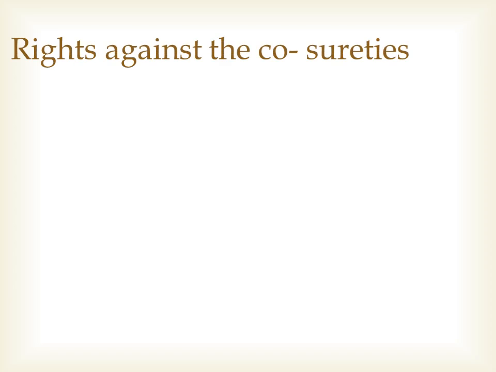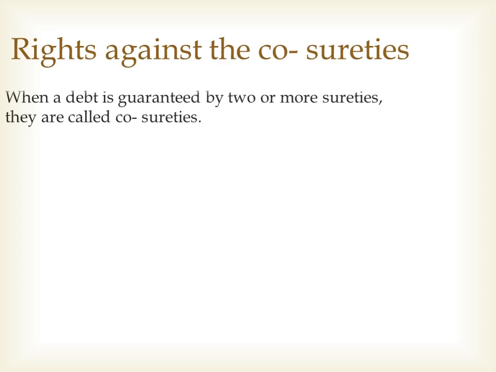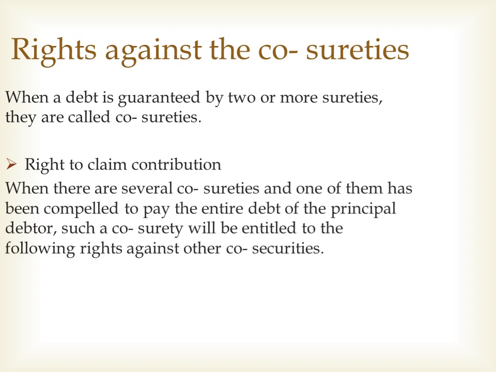The third category is rights against the co-sureties. Co-surety means when a debt is guaranteed by two or more sureties, they are called co-sureties. So when a debt is guaranteed by more than one person, they are called co-sureties. The co-sureties are entitled to the following rights against the other co-sureties. They have the right to claim contribution.